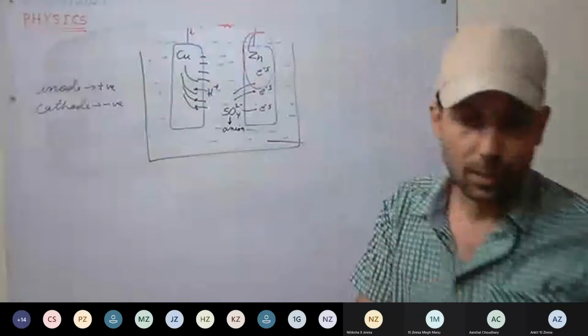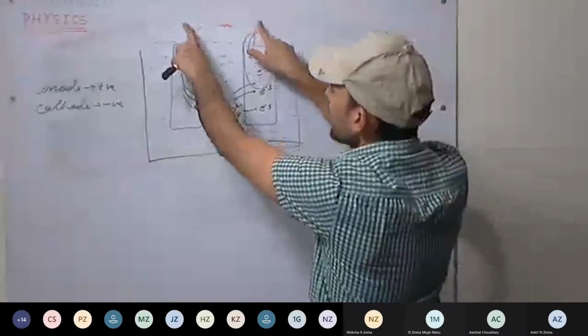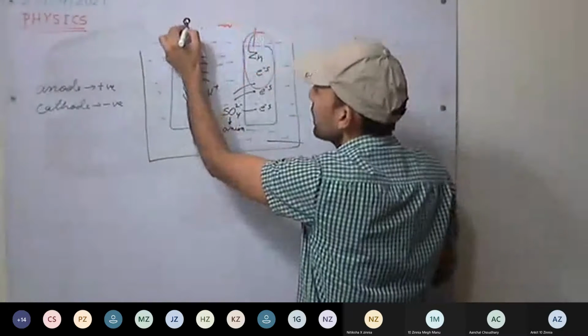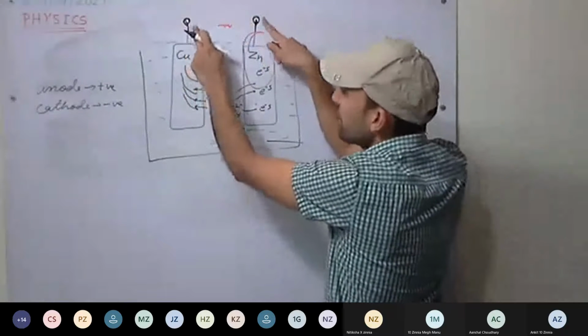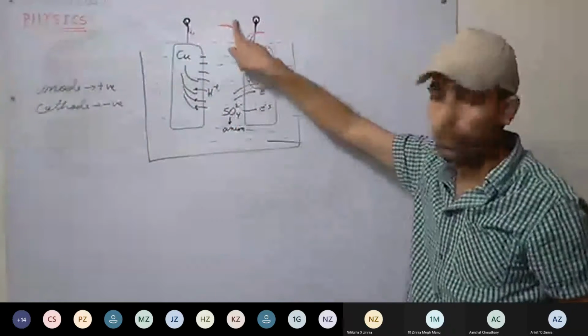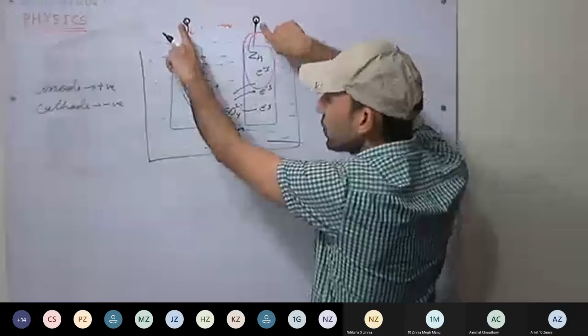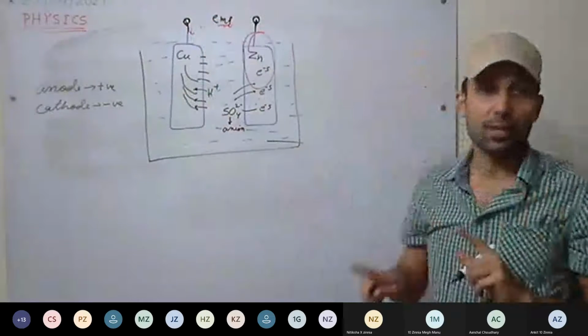Okay, so EMF we have measured when the cell is open at its terminals, that is, no load is connected. What is the potential difference between these two terminals, between these two electrodes, when we have kept it open? That will be our EMF.